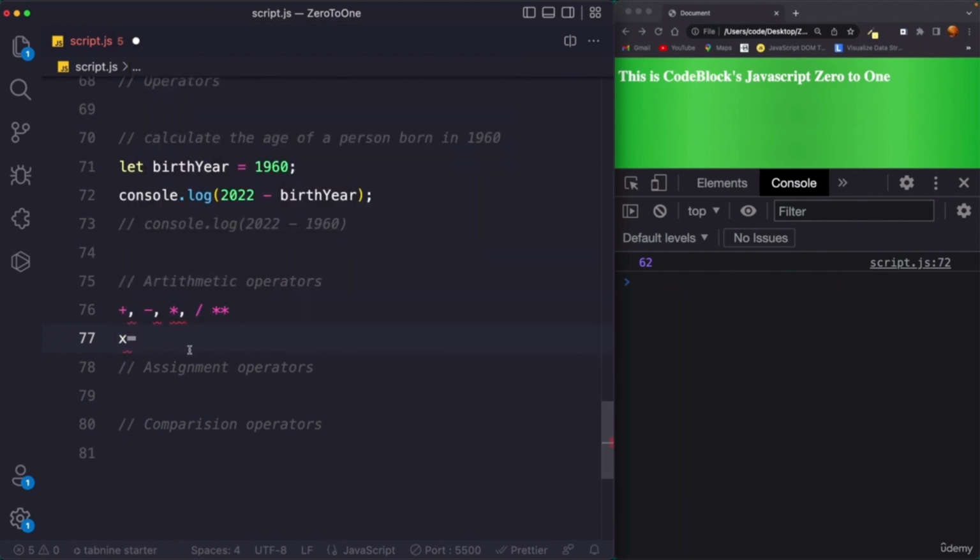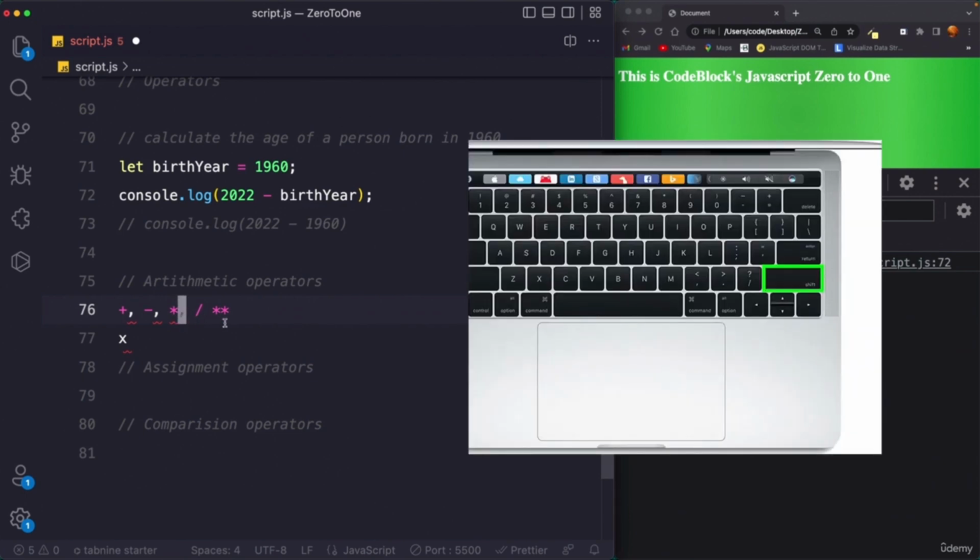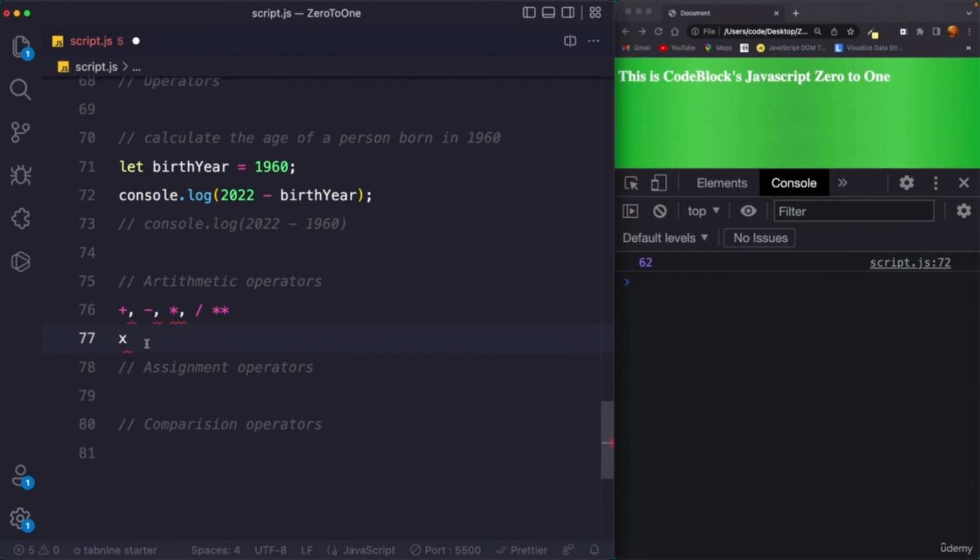multiplication, right? But in programming we have the asterisk, so this is called an asterisk. If you press the button on a MacBook, it is shift and 8. So if you press the combination of shift and 8, it would print an asterisk, and I hope that it is the same for Windows as well. But nevertheless the focus should be to clear our concept, right? So this is plus, minus, multiplication, division.